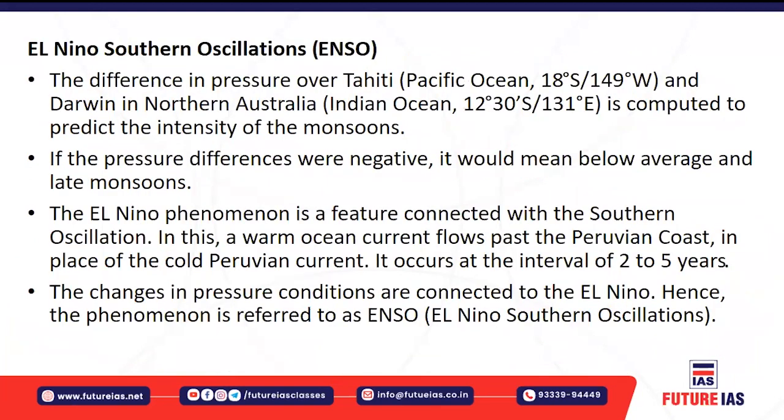Okay, let's understand about El Nino southern oscillation. I've explained to you, right, that we have taken the reference as Tahiti, because you are taking the tropical Eastern Pacific Ocean. So you take Tahiti over the Pacific Ocean. This is the coordinate of Tahiti. Okay, and you take Port Darwin, or Darwin, in northern Australia.